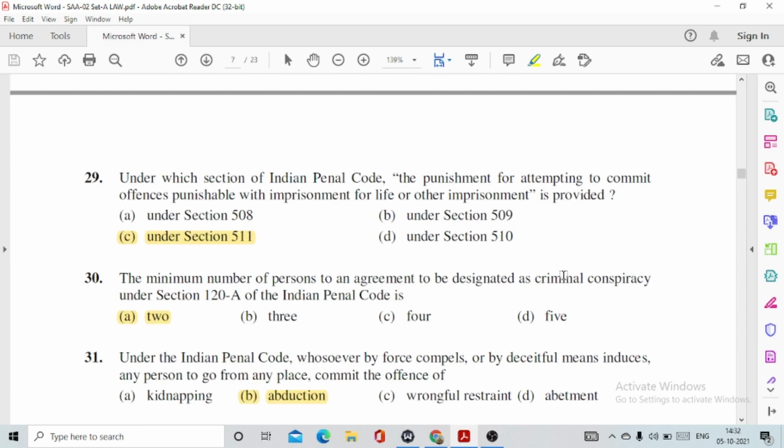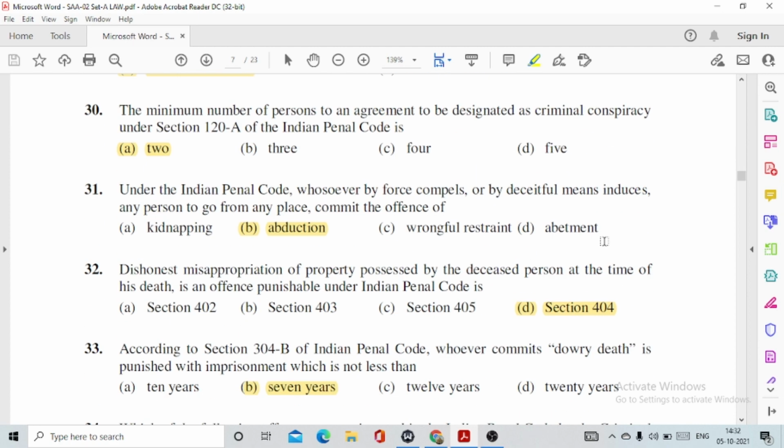29. Under this section of the Indian Penal Code, the punishment for attempting to commit offence punishable with imprisonment for life or other imprisonment is provided. This is option number C, section 511, which deals with punishment for attempting to commit offences punishable with imprisonment for life or other imprisonment, where the punishment is not otherwise provided. 30. The minimum number of persons to an agreement to be deemed as criminal conspiracy under section 120 of the Indian Penal Code is option number A, 2.